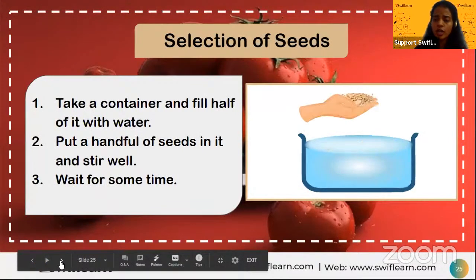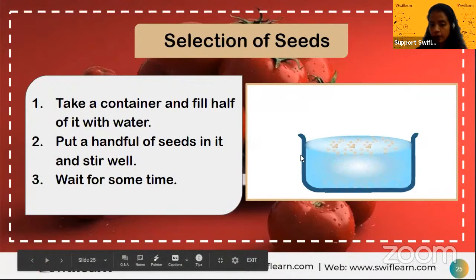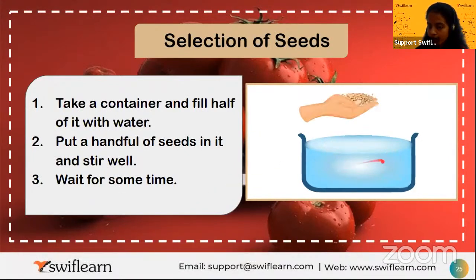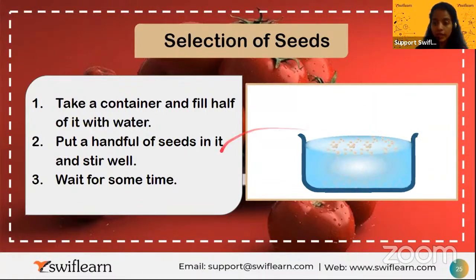Now how to check whether the seeds are good in health or bad in health, right? So first you need to take a container. Your container should be half filled with water. Then you should add all your grains or all the seeds that you are going to plant. Some seeds will sink while some seeds will float. Those seeds that sink are heavier and those seeds are good in health.